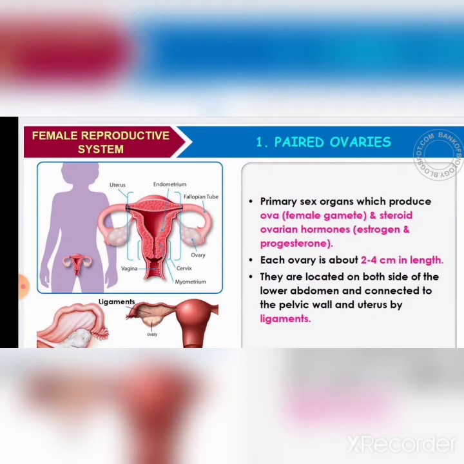The function of estrogen is that it is responsible for secondary sexual characters in females, that is enlargement of mammary glands, growth of hair in the armpit, menstrual cycle, etc. The function of progesterone is that it is a very important hormone during pregnancy. The ovary is located one on each side of the uterus in the abdomen region. The ovary is connected to the pelvic wall and to the uterus by ligaments.